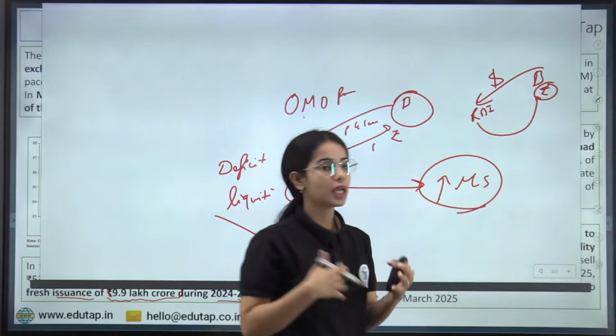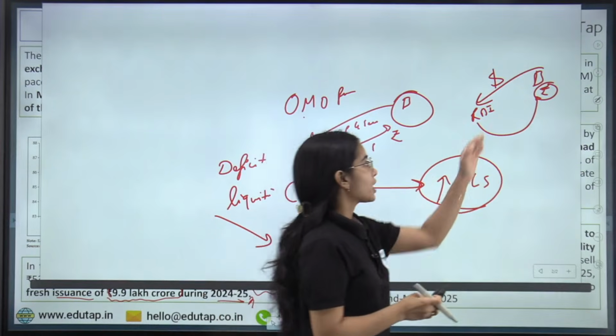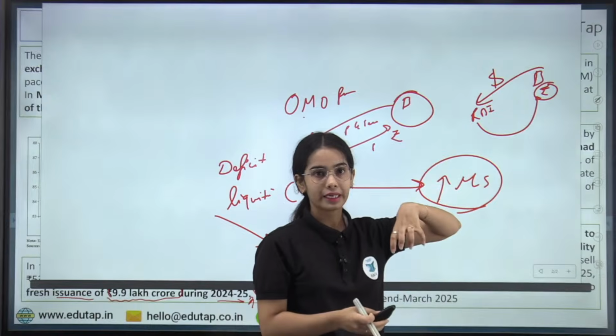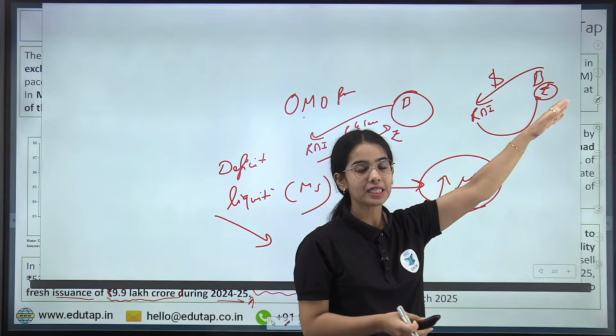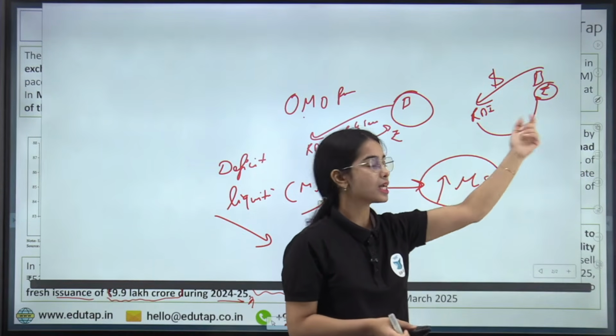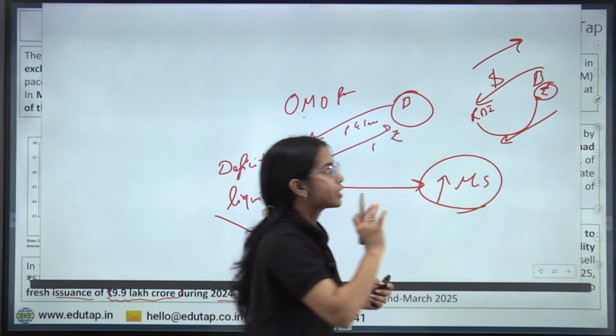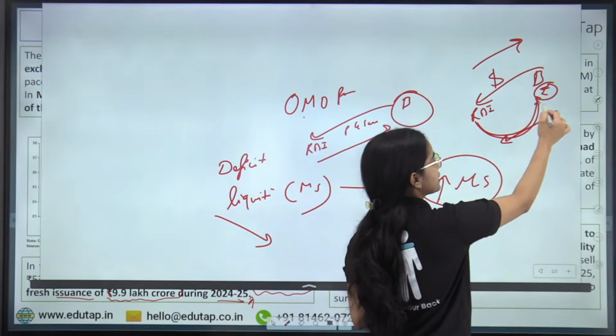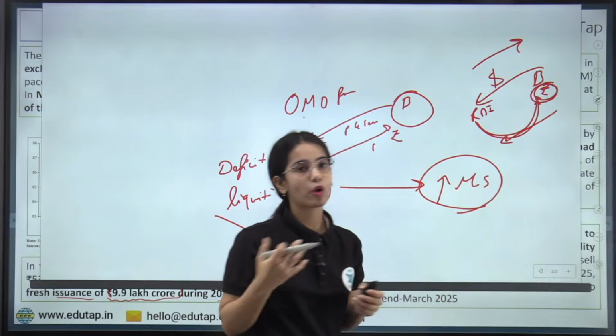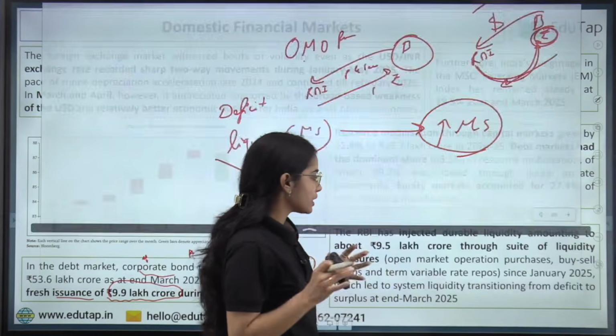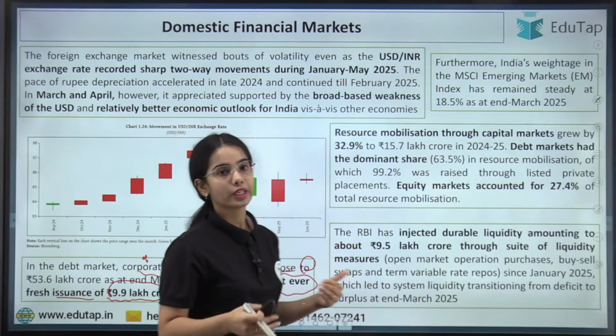Okay, so RBI came into swap contracts where RBI was buying the dollars currently and providing the rupees, and it was said that after a few months RBI will return the dollars and RBI will take back the rupees. Okay, so you can understand that immediately RBI was releasing the rupees through the swap contracts. So there were various means through which RBI was increasing the liquidity in the economy.